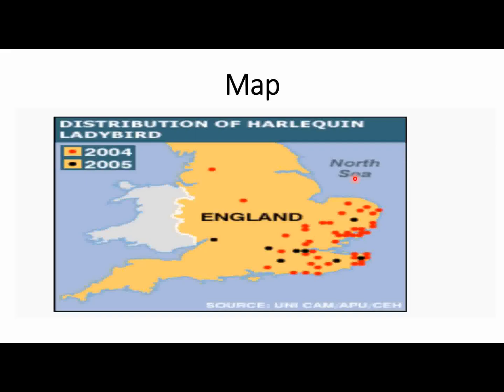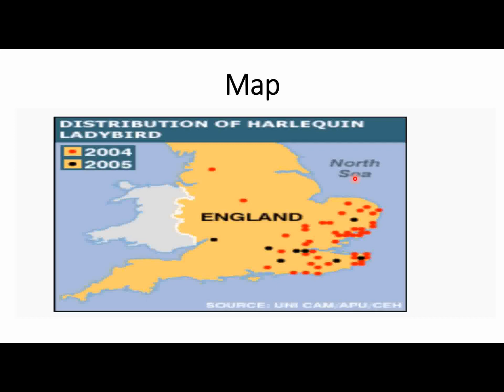The map provides information related to the distribution of harlequin ladybird. The primary feature highlighted in the image is North Sea and England. Initially, it presents data regarding the ladybird in 2004 and in 2005, and additionally it compares the data in 2004 and 2005 for the North Sea and England. The highest value is represented by the red dots in 2004, and the minimum value is represented by the black dots in 2005. Overall, the image shows data related to the ladybird distribution of harlequin.